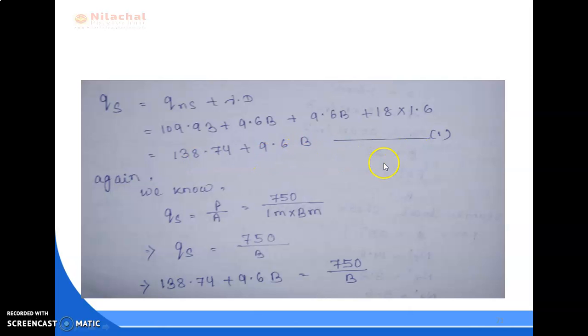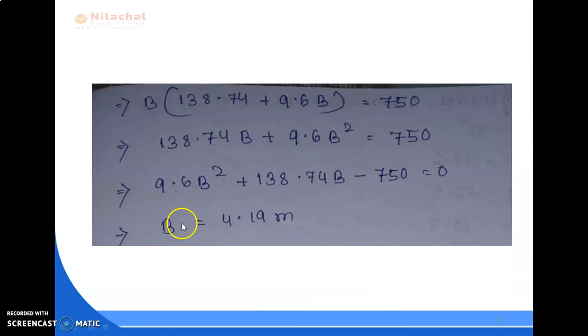Give it equation 1. Again we know qs equal to P by A. P value is given 750, area is not given, we have to find. For strip footing, area is length into width, so 1 meter into B meter. So 750 by B. This is equation 2. Here we compare equation 1 and 2, or we can put this qs value from equation 1. So we put here 138.74 plus 9.6 B equal to 750 by B. After calculation we found the width B equal to 4.19 meter. So this is our answer.